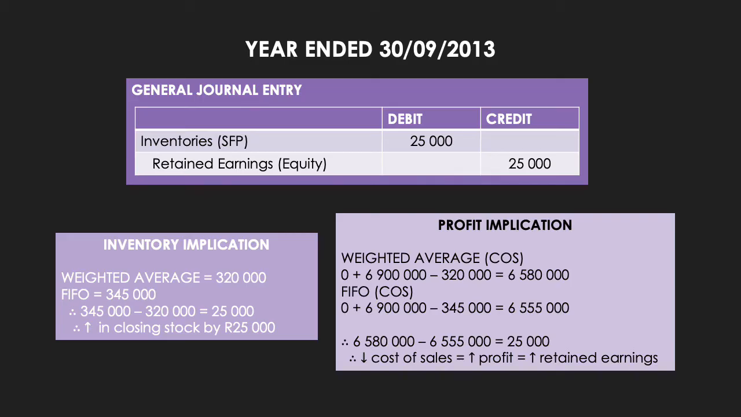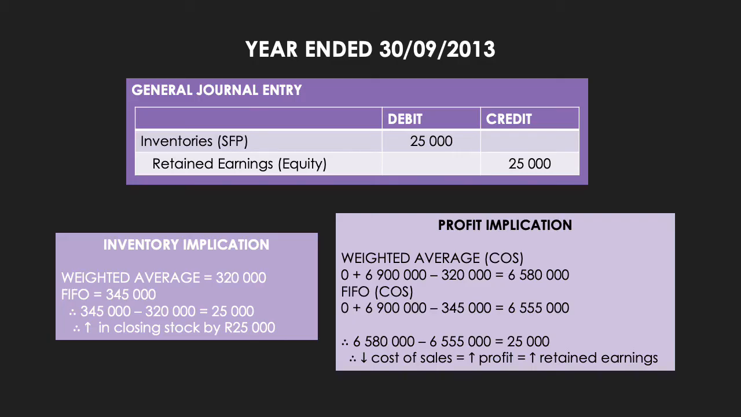The first journal entry that we will be looking at is the journal entry that would be processed for the year ended 30 September 2013. However, this journal will only be processed on the very first day of the 2014 financial year, so the 1st of October 2013. The purpose of this journal is to correct the inventories balance at the beginning of the year and to correct the profit from the previous year through retained earnings, as we are not reopening the 2013 financial year books. So you can do this one of two ways. You can look at the inventory implications or the profit implications. So here I'm going to show you both.